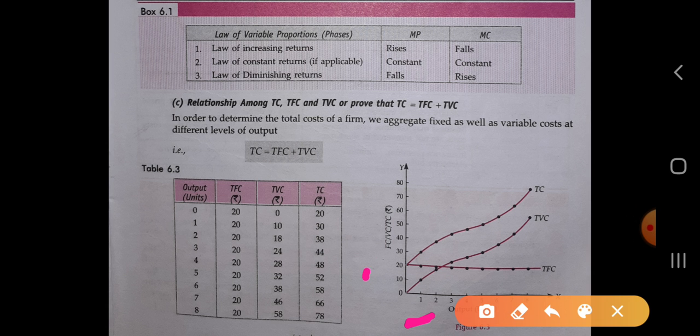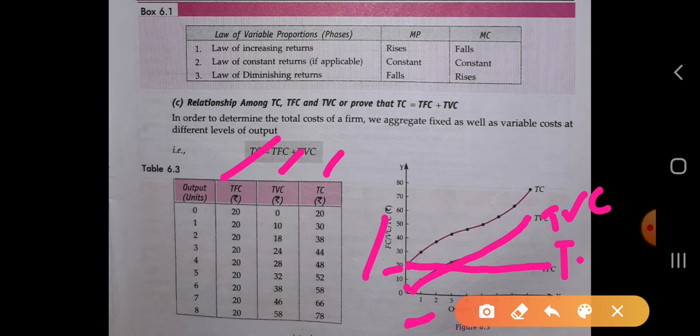We will take output on the x-axis, and here we will take it on the y-axis, that is TFC, TVC and the TC. As we know that the TFC is fixed and constant, so we will draw a line at 20 and we will put all the values of the TFC. That means at the 0 level of output, TVC is 0. So here we will plot the TFC, and next we have to put the values of the TC.